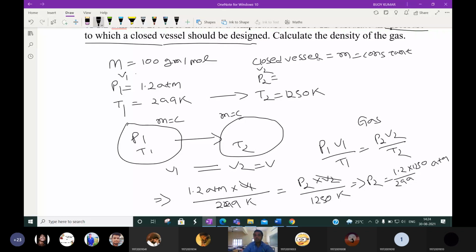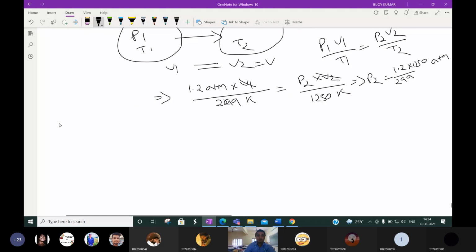Okay, second is calculate the density of the gas. Very simple. We know that PV is equal to nRT, or you can say PV is equal to number of moles, mass by molecular weight, into RT. And we can write P into molecular weight is equal to mass by volume into RT.